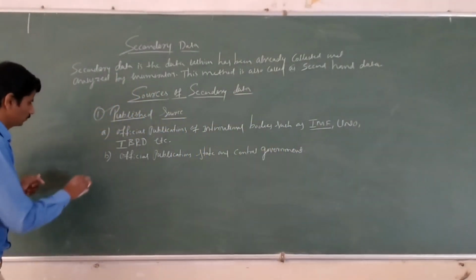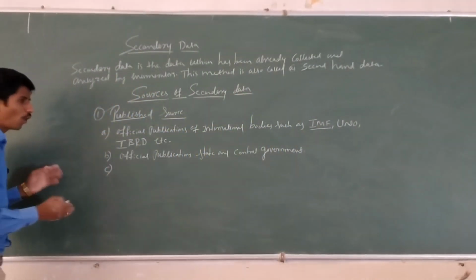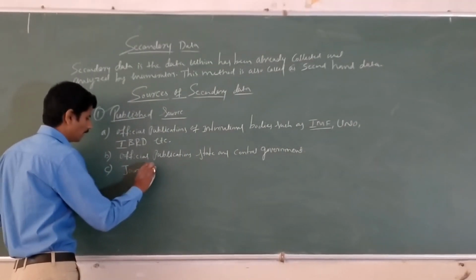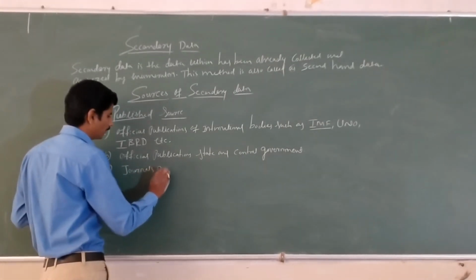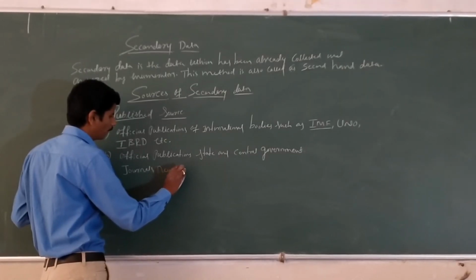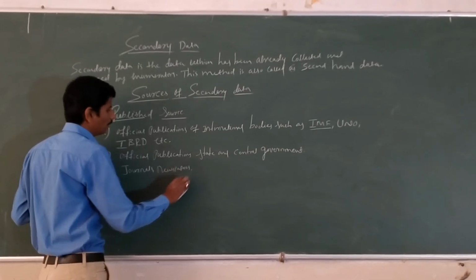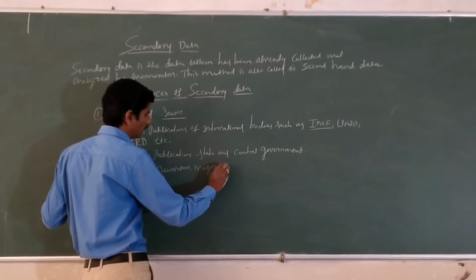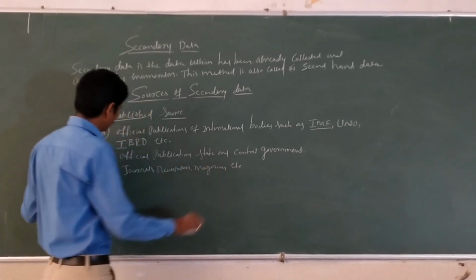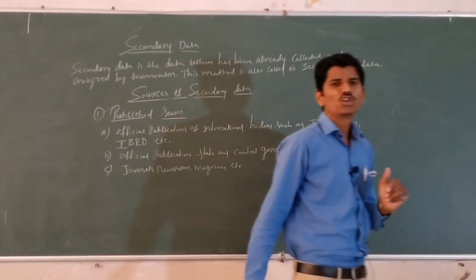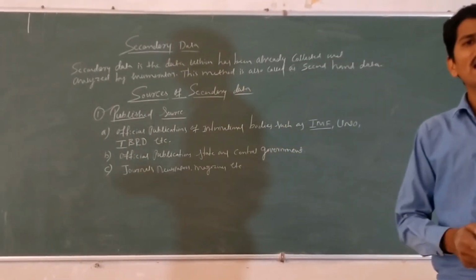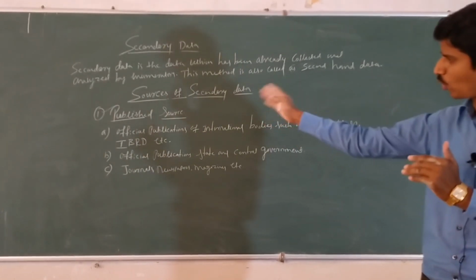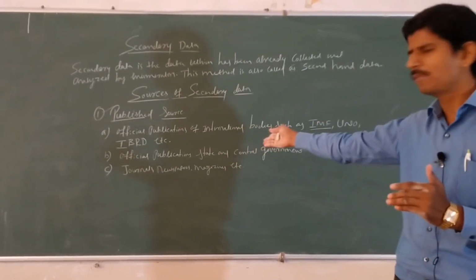Third, we can collect data from journals, newspapers, magazines, etc. Here the secondary data, the data are already collected. So here it is collected from journals, newspapers, or magazines.